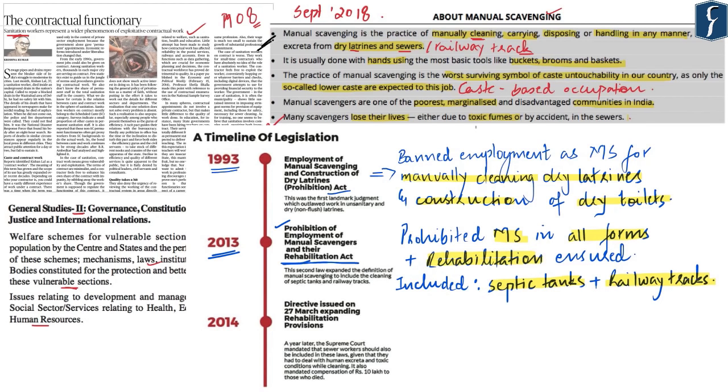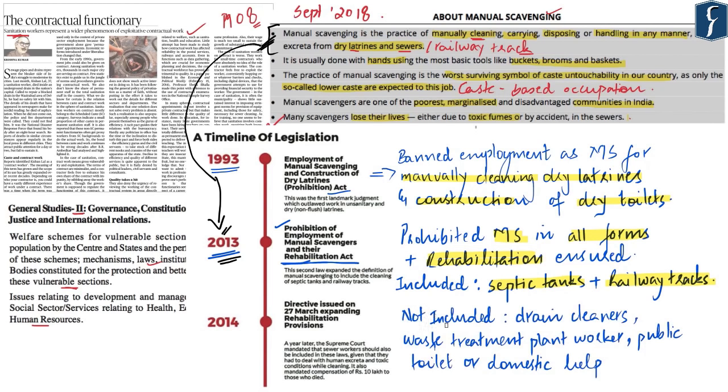Now this definition which we discussed in the beginning right here is the one which has been taken from this 2013 Act. But you need to understand that there remains a descriptive fallacy as far as the definition of manual scavenging is concerned, even as per the 2013 Act. Because the definition of manual scavengers as per this Act is very narrow and excludes a wide variety of workers. For example, this definition does not include sanitation work such as drain cleaning or even the cleaning of toilets by domestic help. Further, as per this Act, latrine cleaners, railway cleaners, sewer cleaners, and fecal sludge handlers are recognized as manual scavengers.